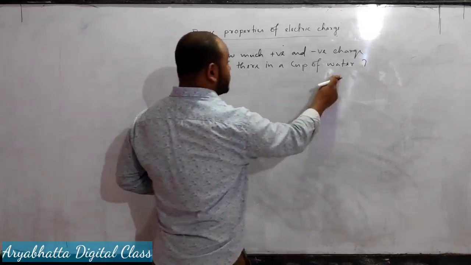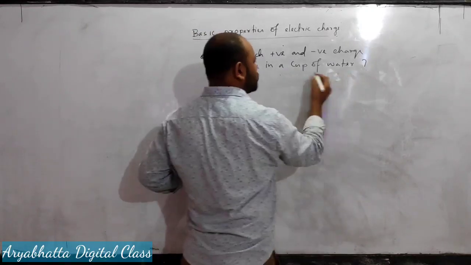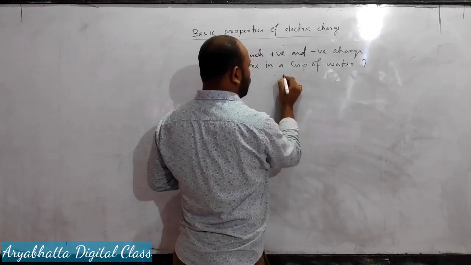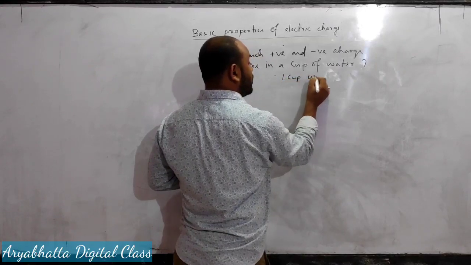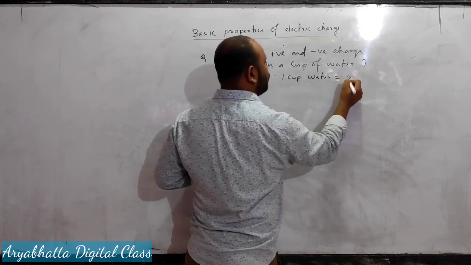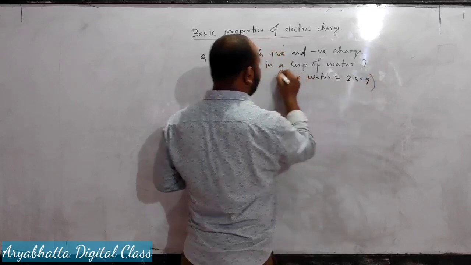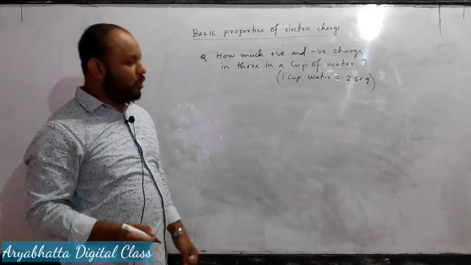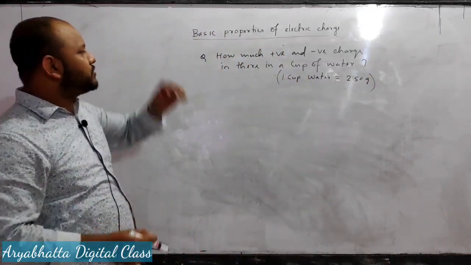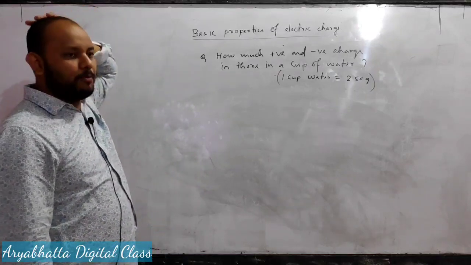Cup of water, you can assume 1 cup of water means 250 grams. Okay, 1 cup of water will be equal to 250 gram. It is given in the question. How much positive and negative charge is there in a cup of water?